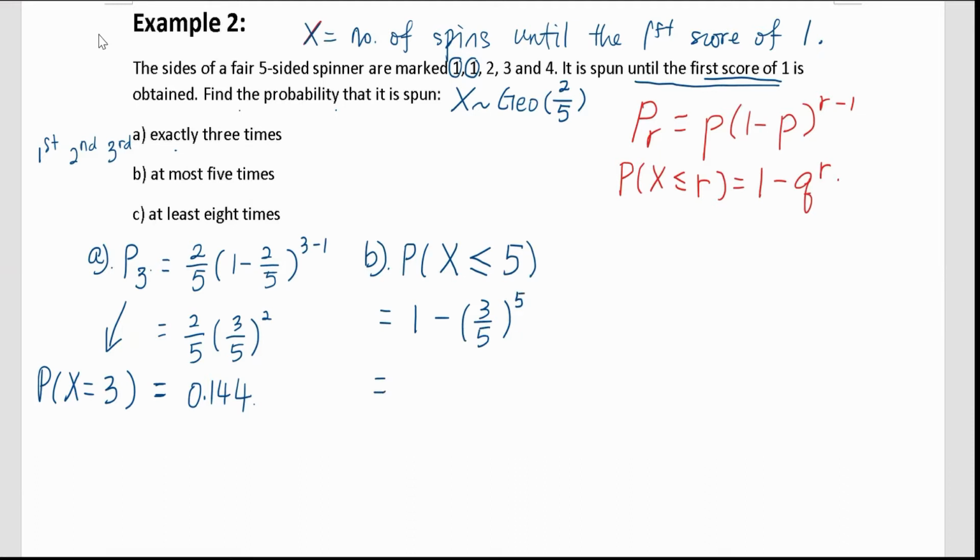By using this formula that you have to remember on your own, you are able to find the probability for part B. Then we press the calculator, and the answer is 0.922.